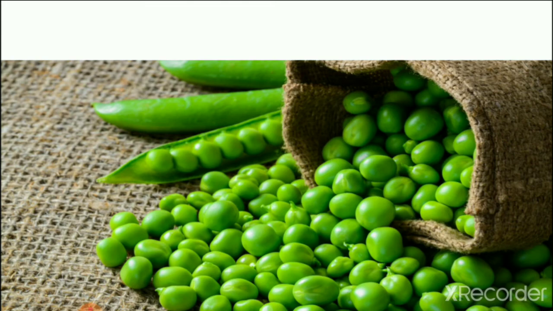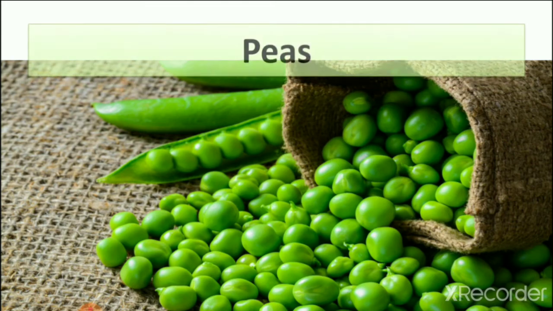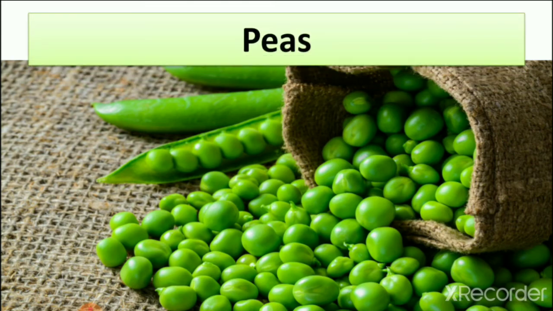Next example is peas. Now here you can see the picture of green peas. And I know that you all know that we eat them in our food as a proper meal. So here is the picture of green peas, and many people also eat raw peas.